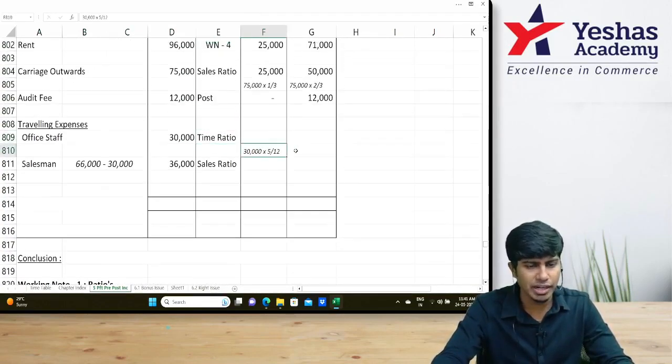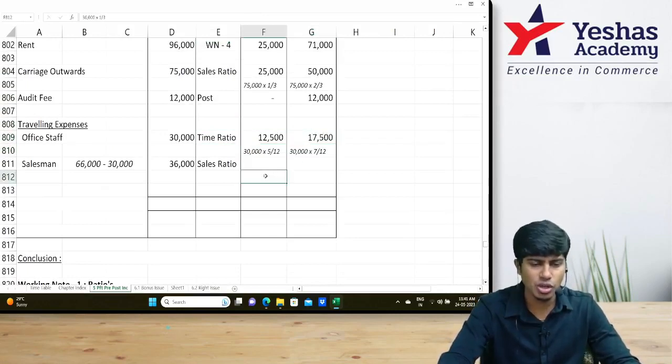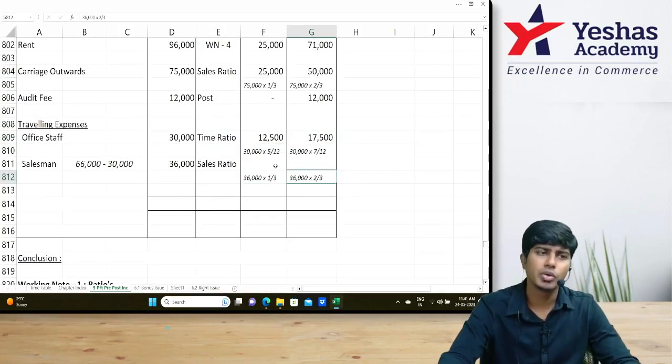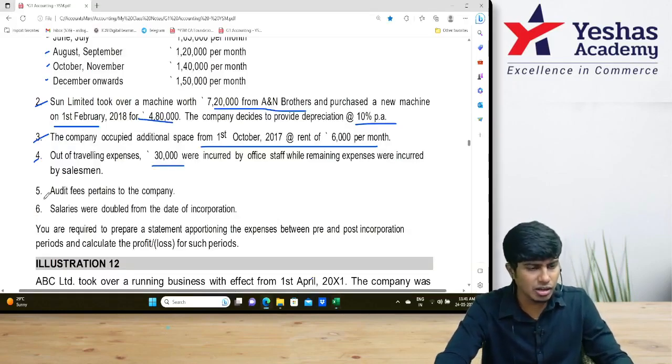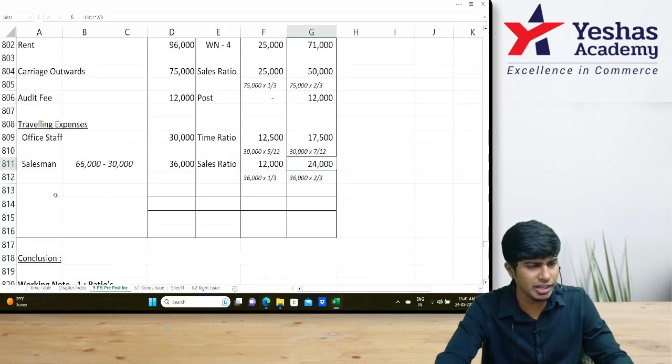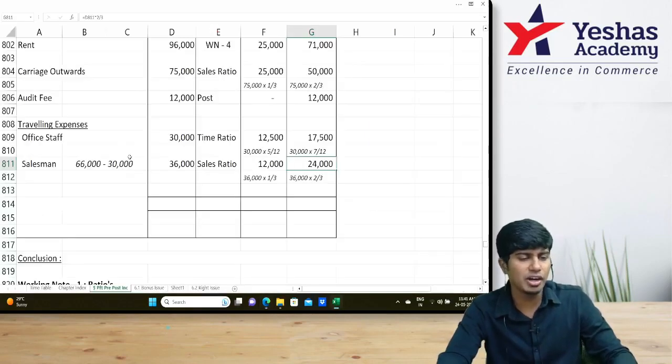I'll write 5 by 12, 7 by 12. How much is it? 12,500, 17,500. Sales ratio 1 by 3, 2 by 3. 12 and 24. Any other item remaining? Audit fees, company. We've already written that. Salaries double from date of incorporation.